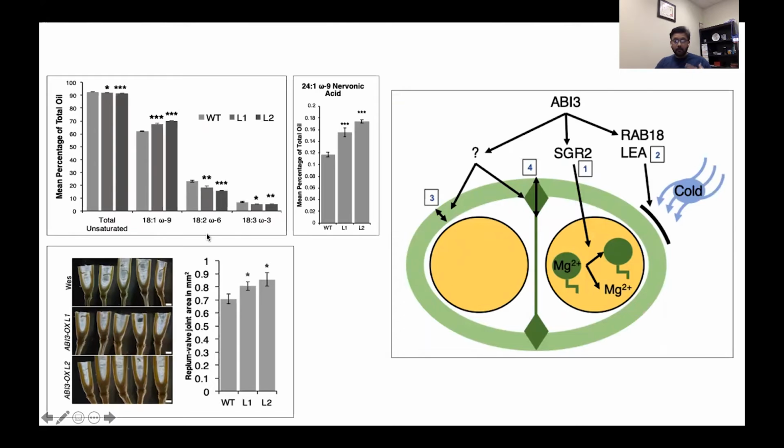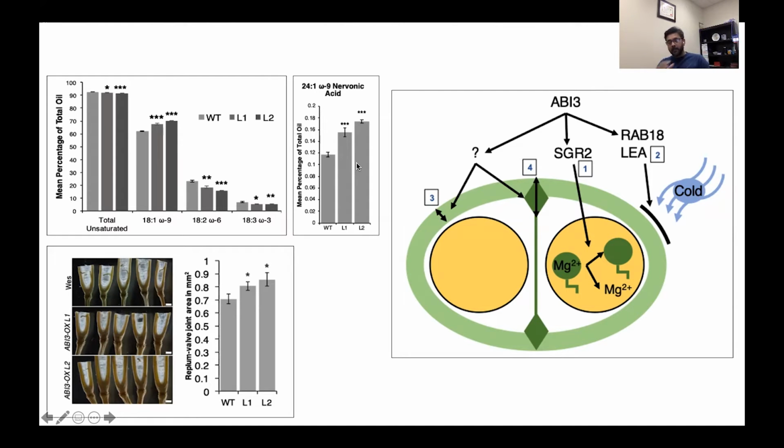So big question, is oil compromised? Oil is not compromised. I want to thank Raju Sula for helping out with these assays. If anything, the percentage of oleic acid was significantly upregulated in these transgenic lines, and the compromise was a reduction in the omega-3 and omega-6. And similar to the oleic, we also saw an increase in nervonic acid, which is important for brain function, significantly upregulated, 20 to 30% upregulated in these transgenic lines.